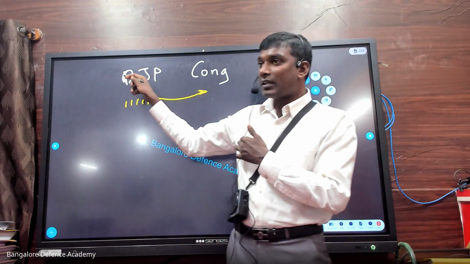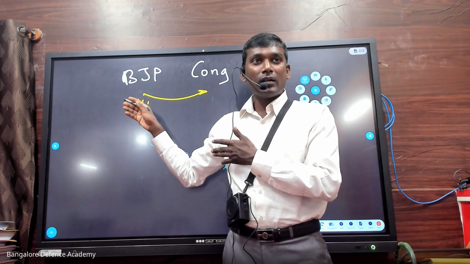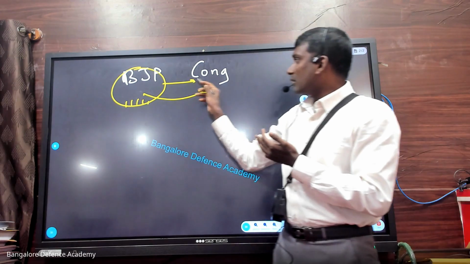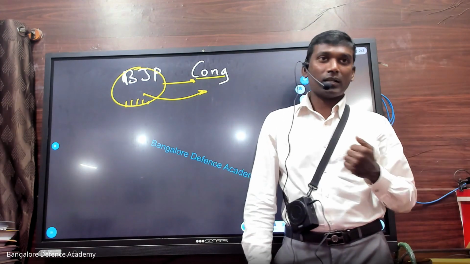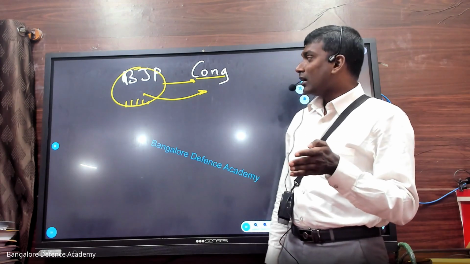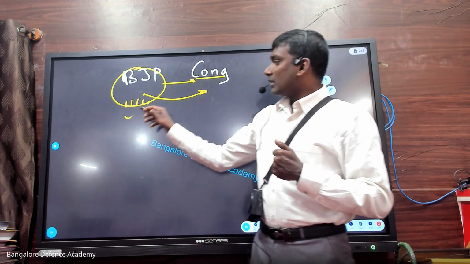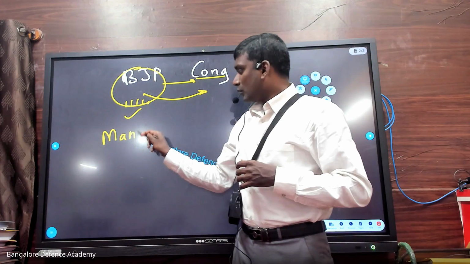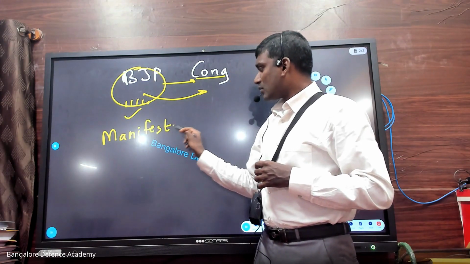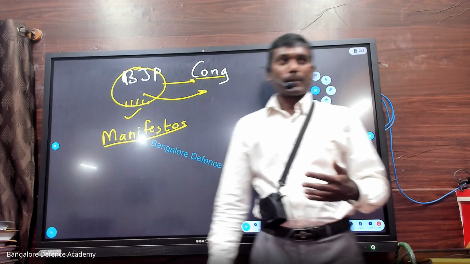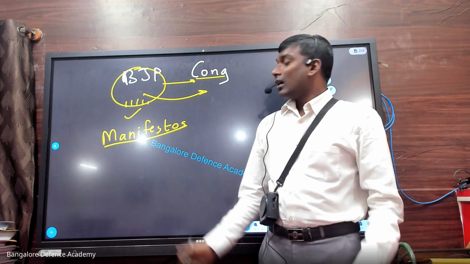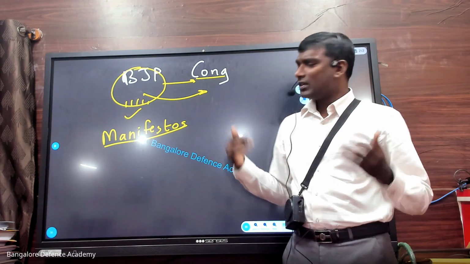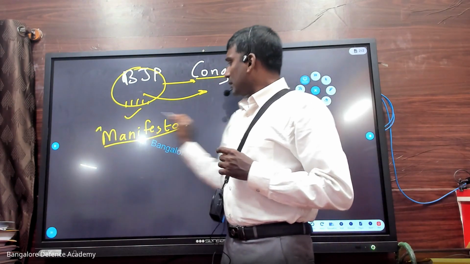Now what happens? This government will lose the majority. They came to power because they had a majority. But now some of the members are joining Congress. So who will be the minority now? Can they run the government? No, they cannot be the ruling party. People voted for this party because of its manifesto. Do you remember what I told you? What is the meaning of manifesto? Yes, the promises. If I come to power, I will do this, I'll do that, freebies or something like that.